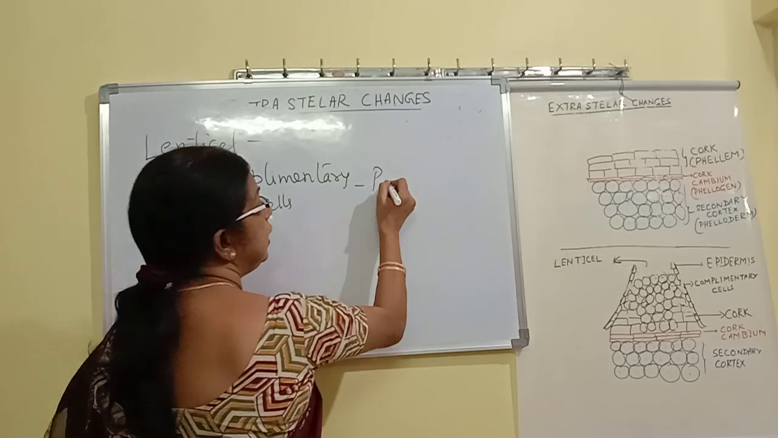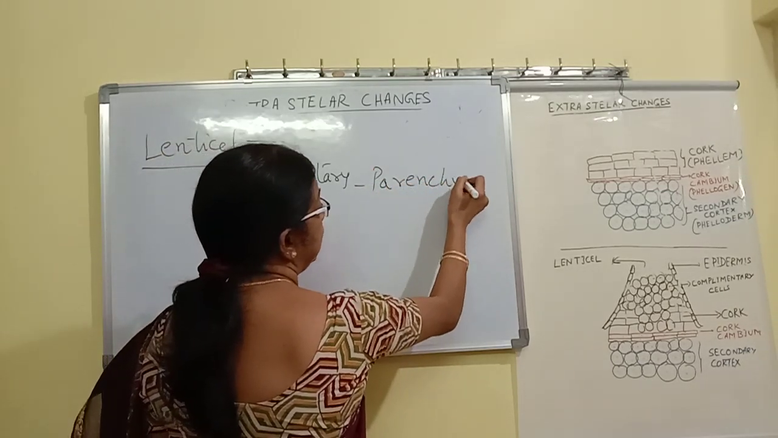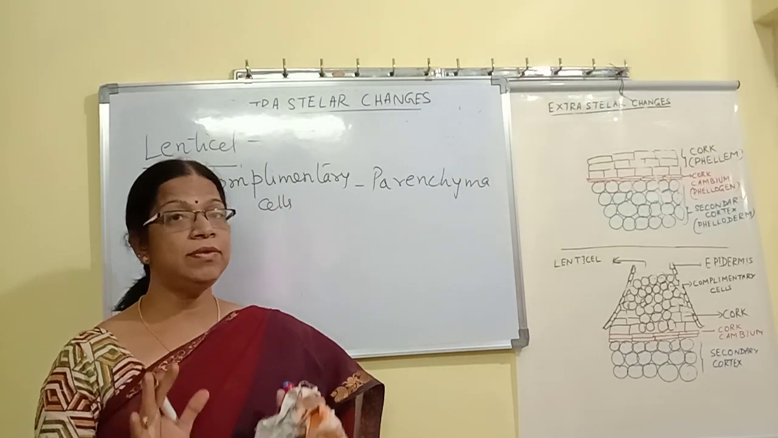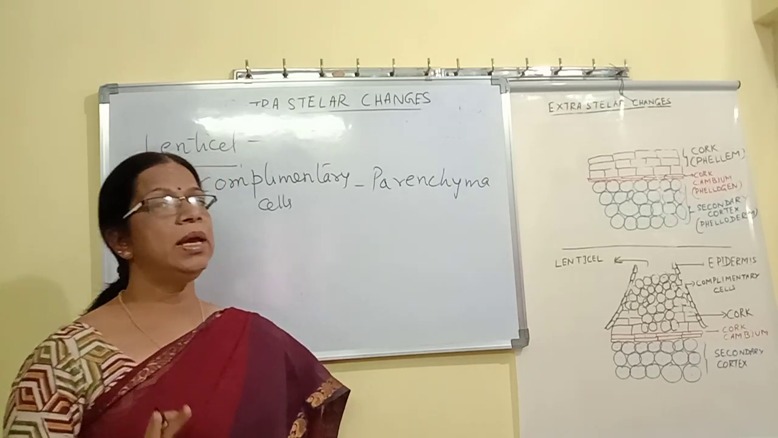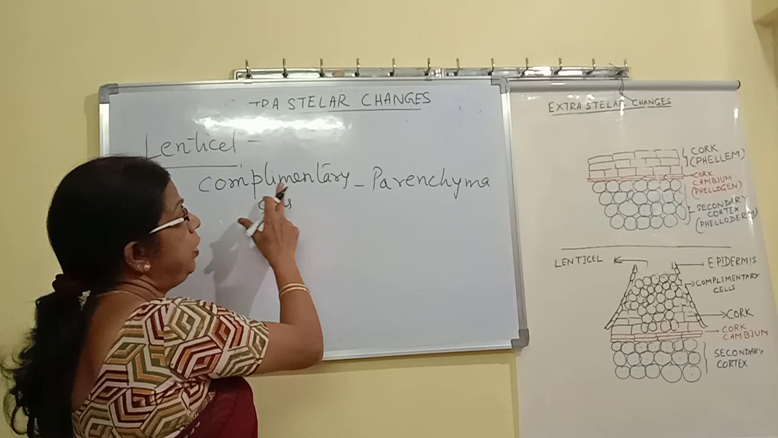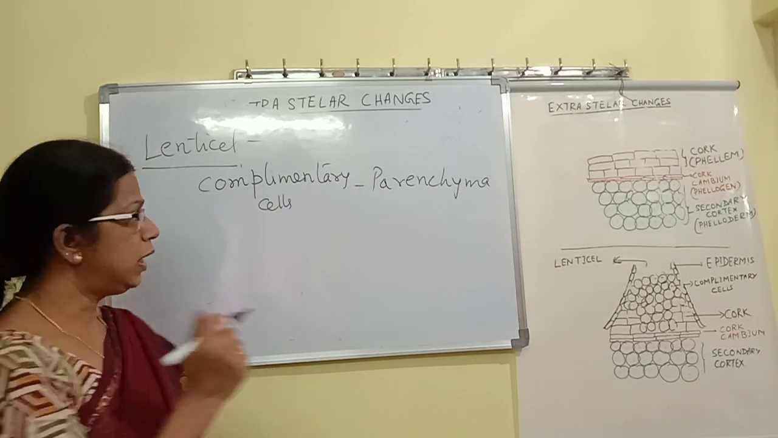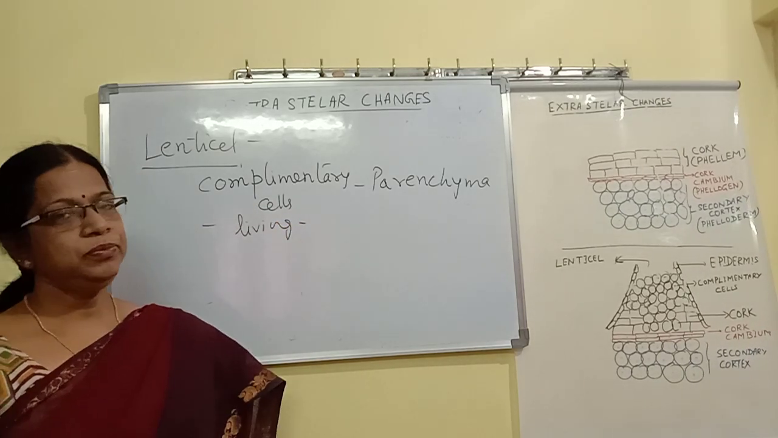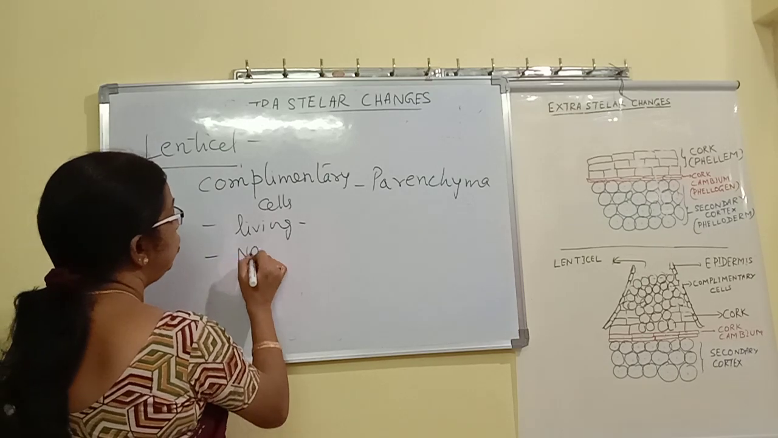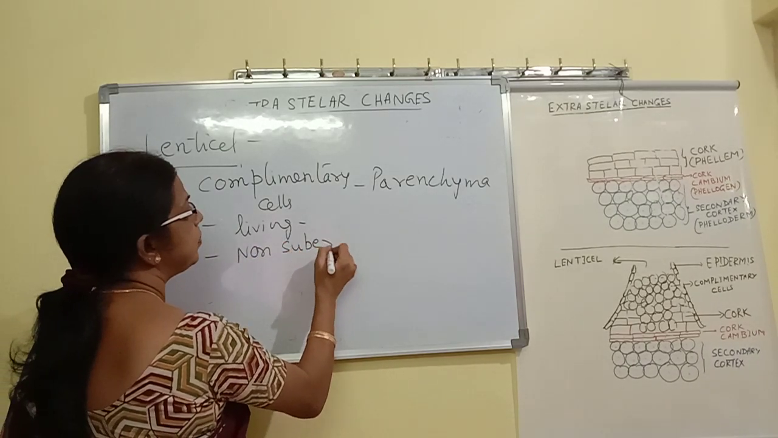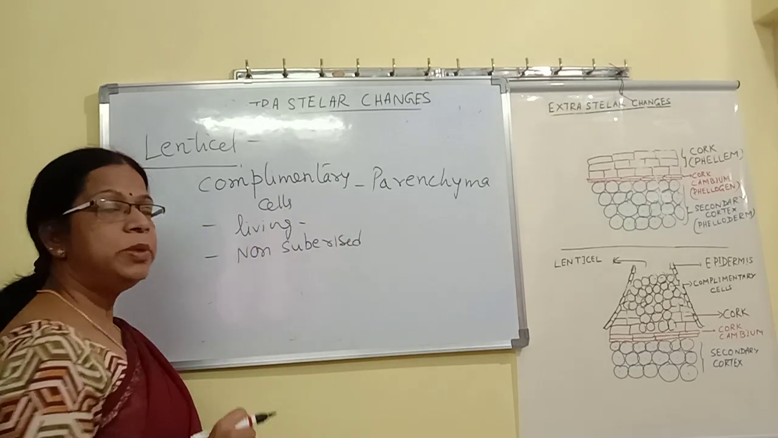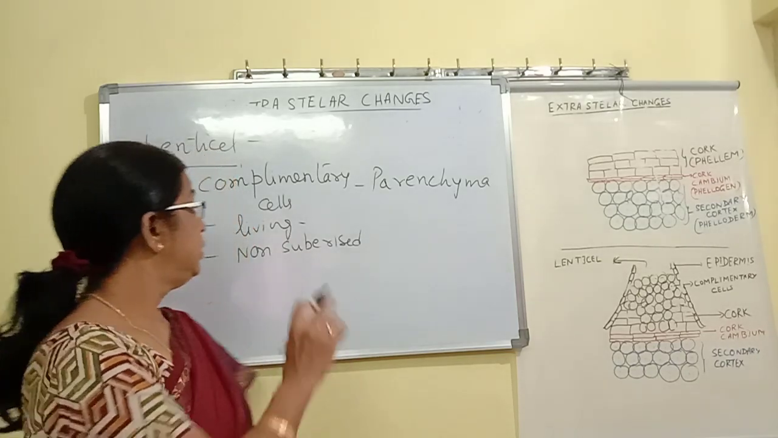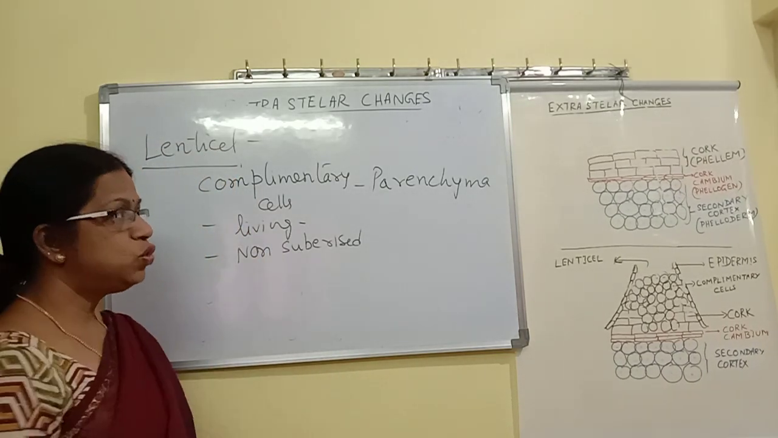Remember the word I am using is parenchymatous. So you should know what is parenchyma. Parenchyma means it is made up of living cells. That is the meaning of parenchyma, you should all remember. So complementary cells are parenchymatous. That means it is a living cell. And these are non-suberized cells. Non-suberized means they do not have any suberin. They are parenchymatous, living and non-suberized cells.